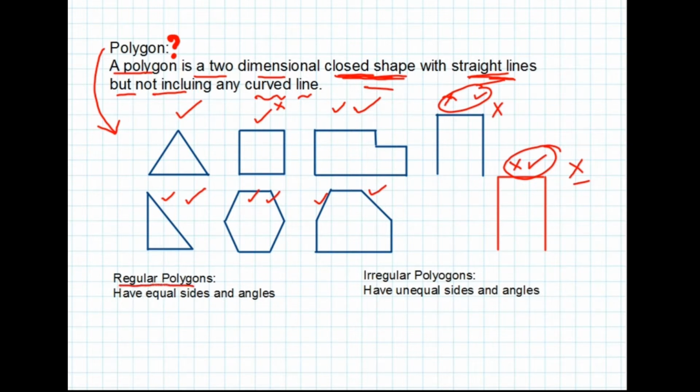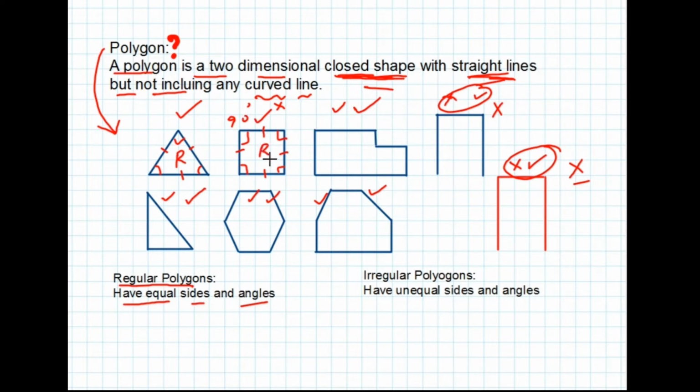Regular polygons have equal sides and equal interior angles. The triangle shown has all sides equal and all interior angles also equal, known as equilateral triangle. So it is a regular polygon. Similarly, square also has all equal sides and equal angles of 90° each.